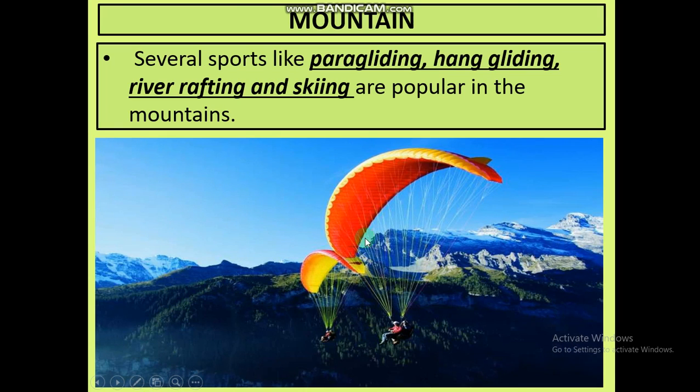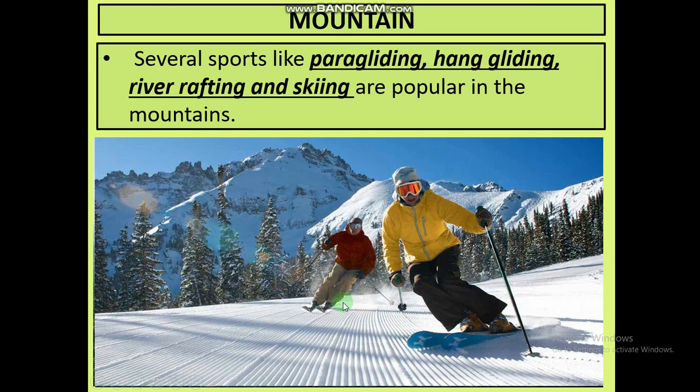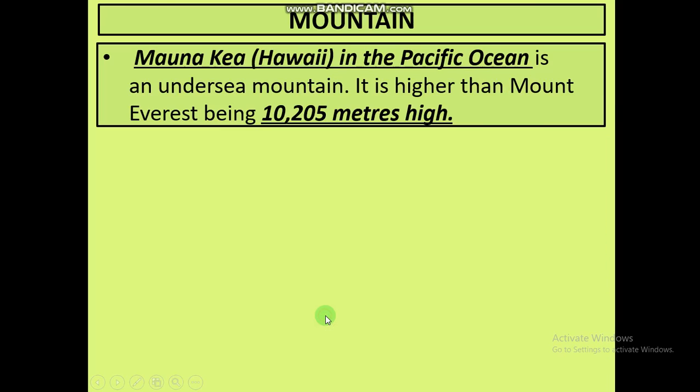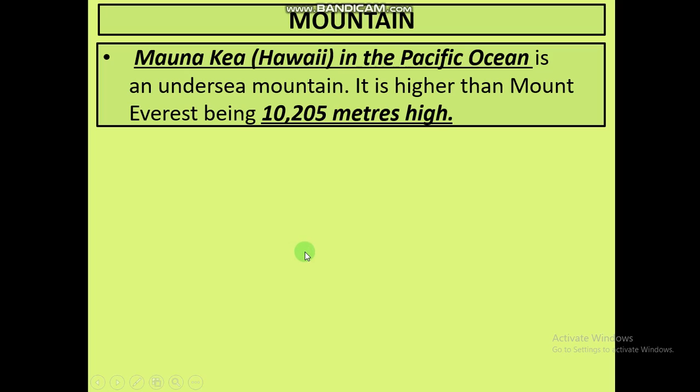Several sports like paragliding. You cannot do paragliding in a plain area. You will require a mountain hill or mountain top to do this type of sport. This is paragliding, this is hand gliding, this is river rafting, and this is skiing. All these games you can only conduct in the mountainous region.